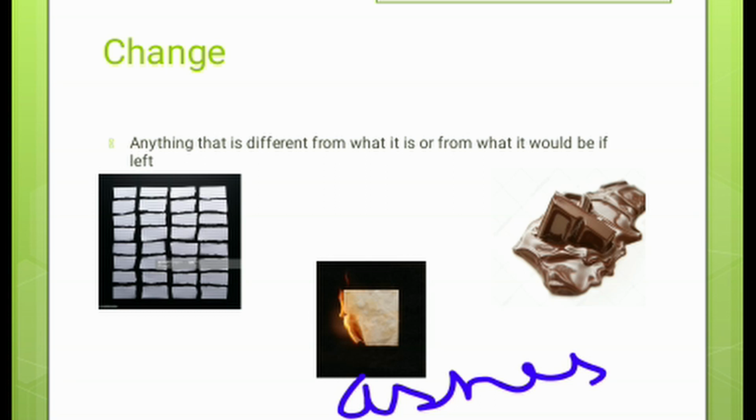We cut a piece of paper into small pieces. So it is also a change. So all these are examples of change. So what is a change? Anything that is different from what it is or from what it would be if it is left. So change is changing the object or anything different from its original shape, size, texture, anything.